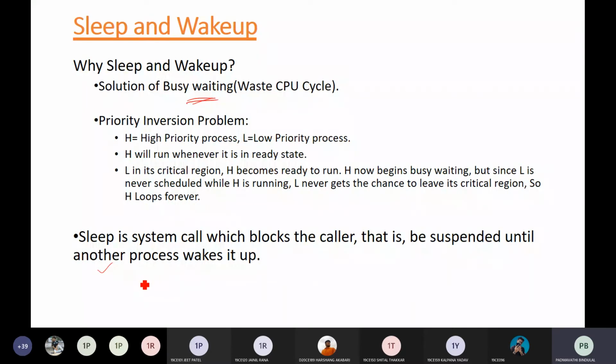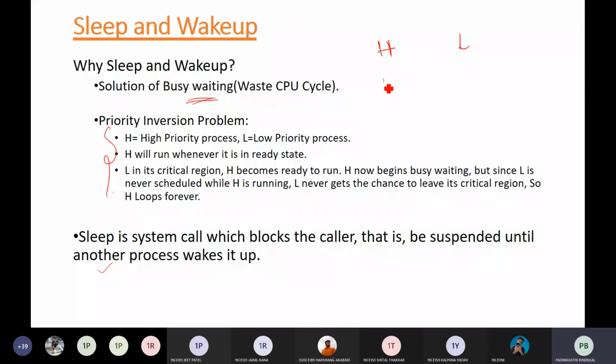Now there is one more problem to be discussed, the priority inversion problem. What is this problem? Let's consider two processes. H has high priority, and L has low priority.